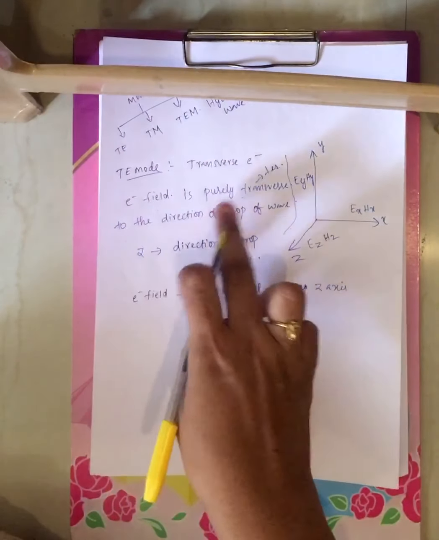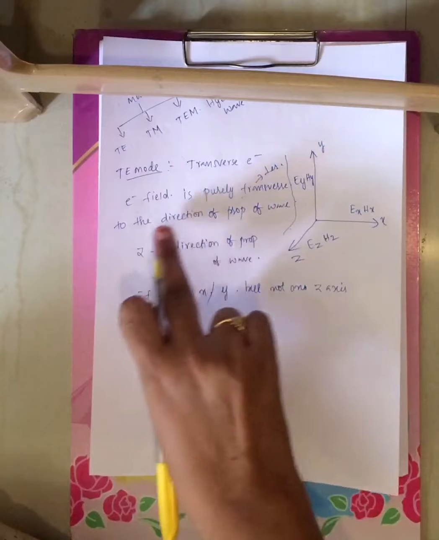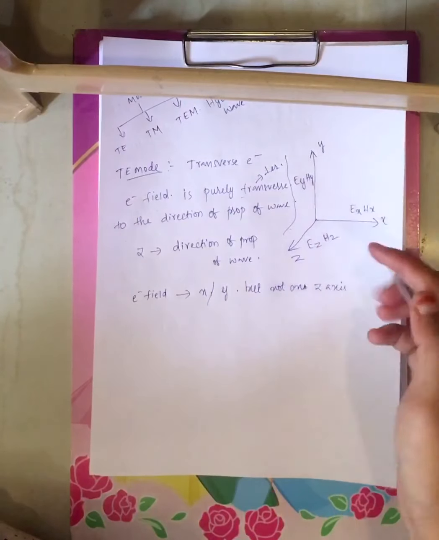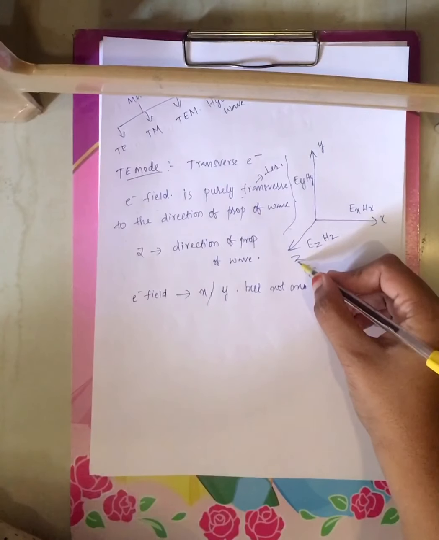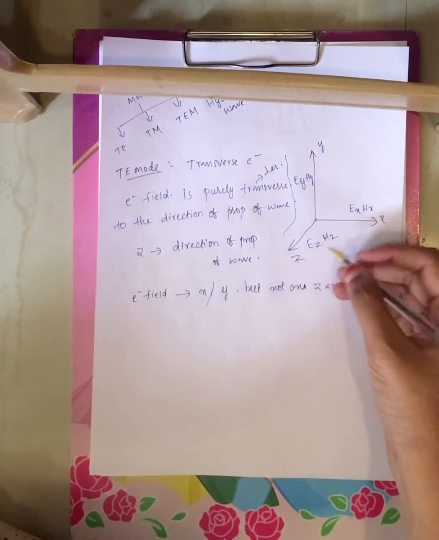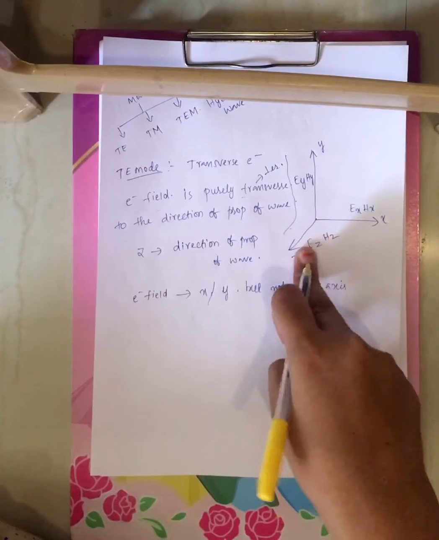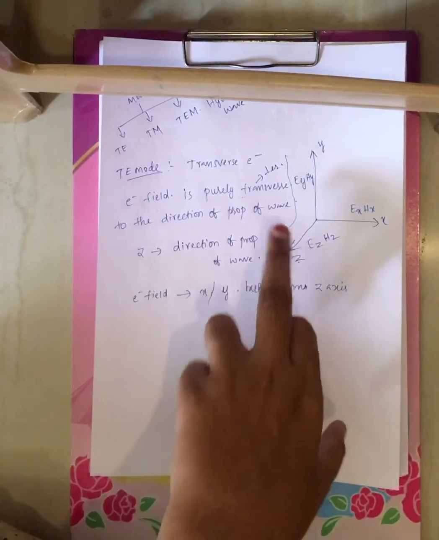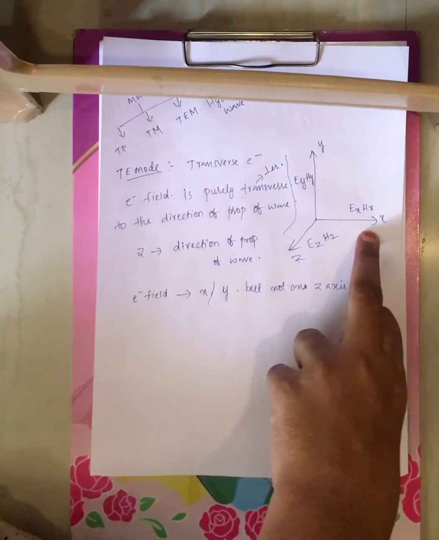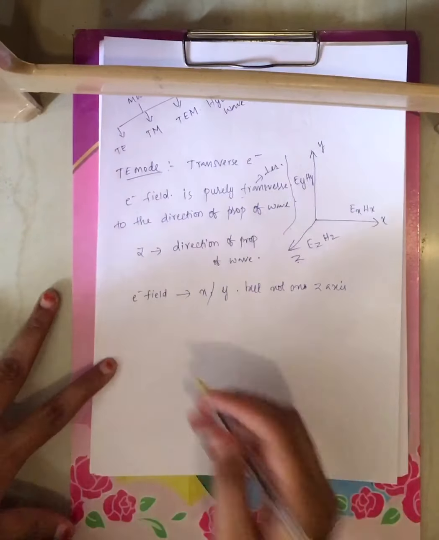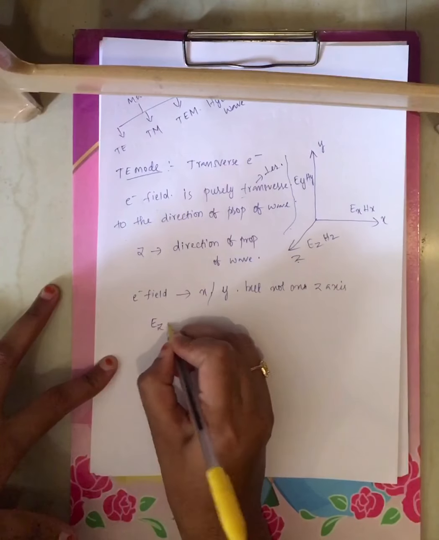Electric field is purely perpendicular to the direction of propagation of wave. Three mutually perpendicular directions. If I consider Z as your direction of propagation of wave, this electric field is purely perpendicular to it. That means electric field either may be present on x-axis or on y-axis, but not on z-axis. That means Ez is 0.